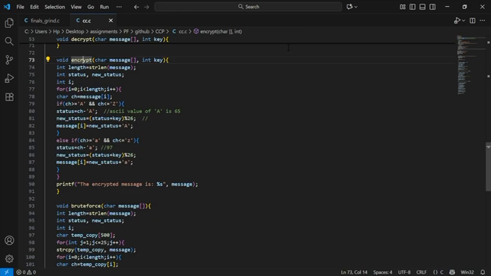Let's break this down. First, it converts each letter to its position, which happens right here, as it subtracts the ASCII value of uppercase A from the character, and in the lowercase case subtracts the value of lowercase a from the character, so that the position of our characters always remains between 0 and 25.